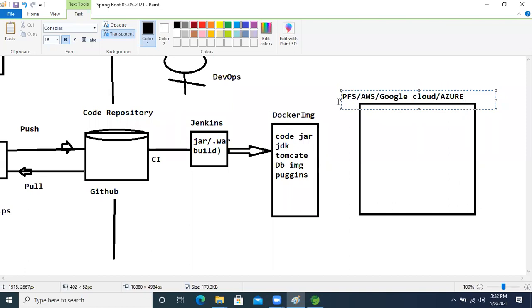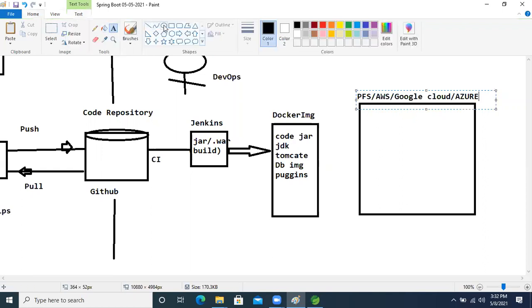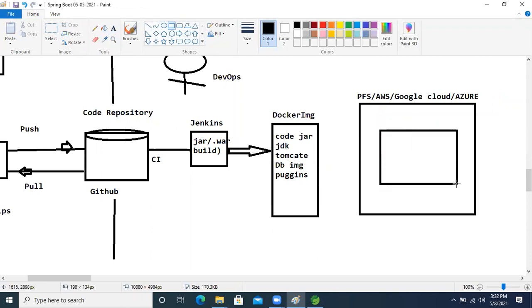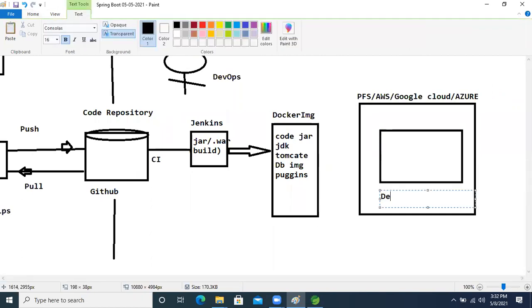Using this server, what they will do now is deploy. They will deploy this Docker image in this server. This is nothing but the deployment.